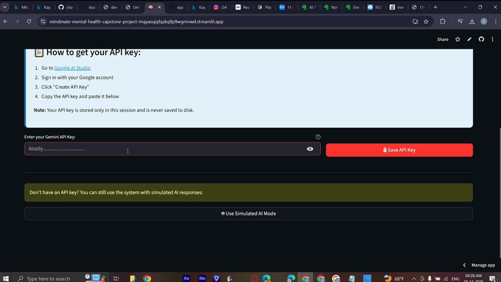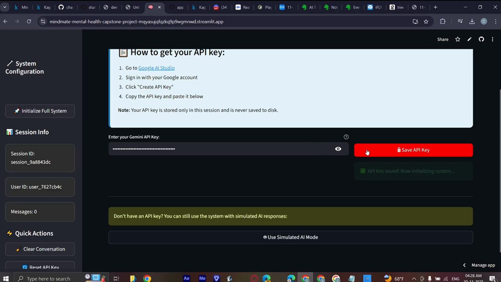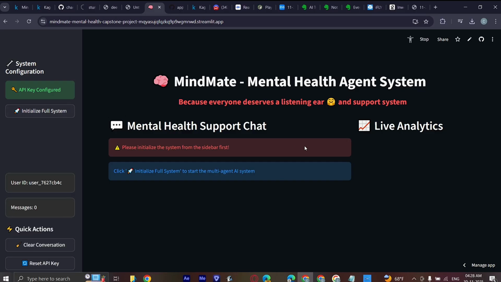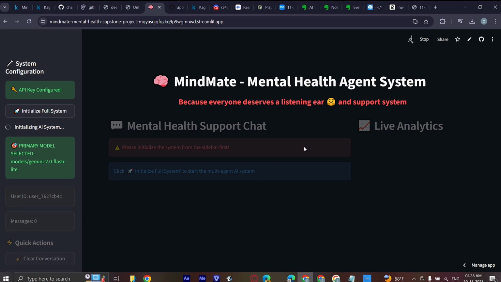Now let's take a look using our API key. Now our AI agent won't save our API key, so it's really secure. That's how we have made it. Now, in this section we will click on Initialize Full System, so that our multi-agent AI system will function smoothly. Now, it has selected its primary model.